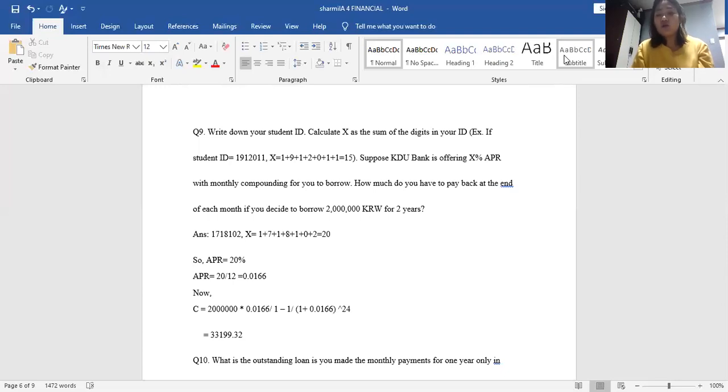My ID is 1718102. X equals 1 plus 7 plus 1 plus 8 plus 1 plus 0 plus 2, which equals 20. So APR equals 20 percent. So the monthly rate equals 20 divided by 12, which equals 0.0166. Now C equals 20 lakh into 0.0166 divided by 1 minus 1 bracket 1 plus 0.0166 to the power 24, which equals 333199.32.